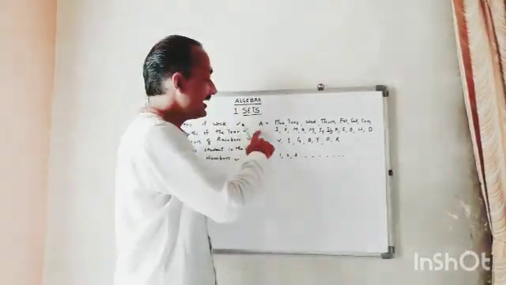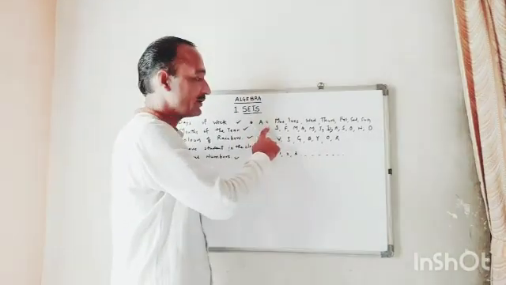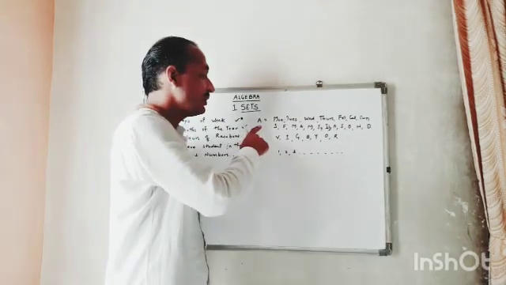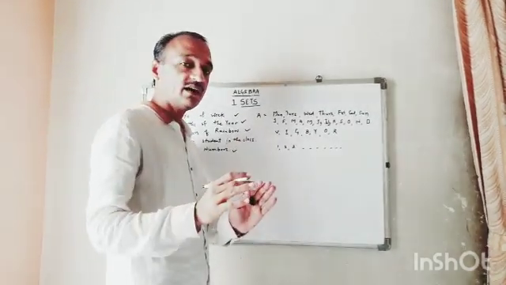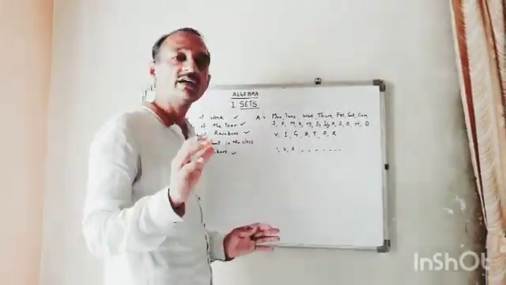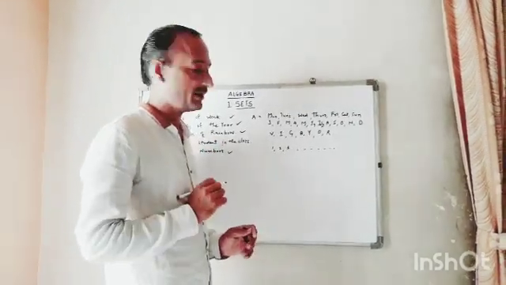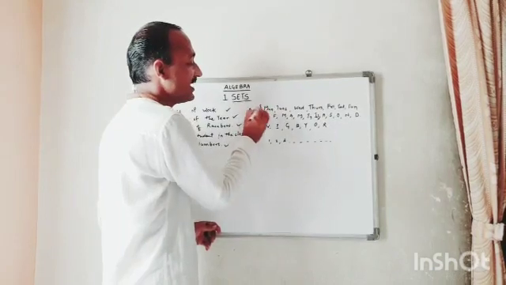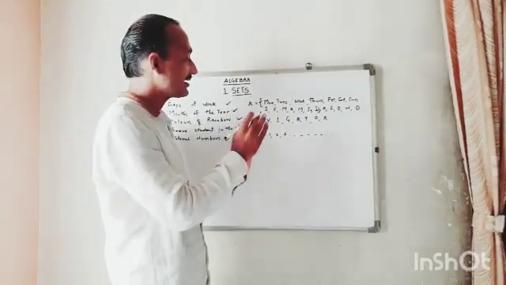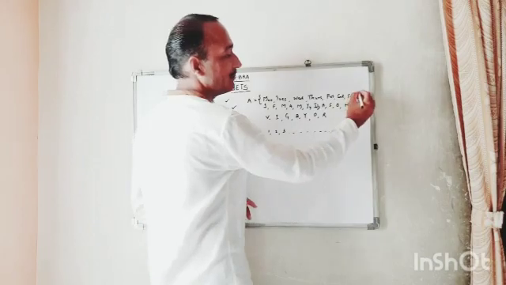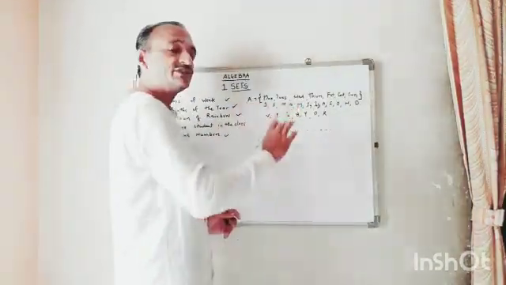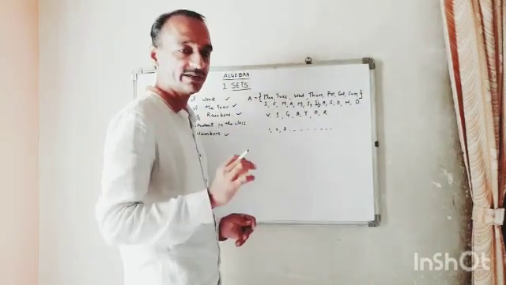Pay attention, A, here I wrote is equal to. A is the name of the set. As I told you, the name of the set is written in a capital letter of the English alphabet, and the set is kept in curly brackets, and the elements you can write in small letters.